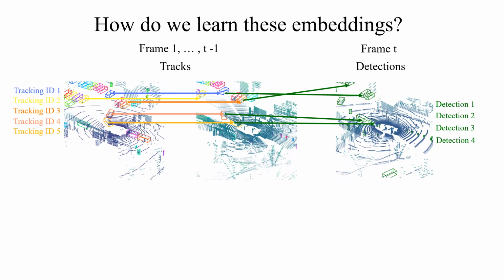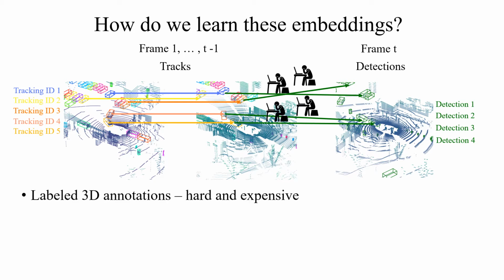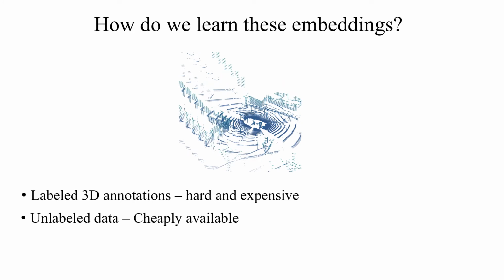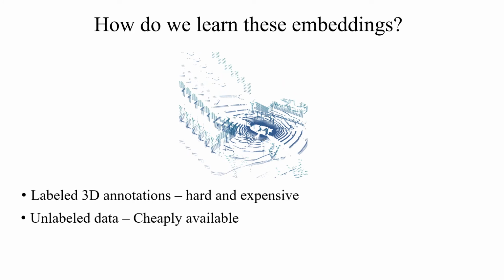However, how to learn these appearance embeddings remains a big problem. State-of-the-art approaches require a vast amount of labeled data associations across frames. Obtaining large-scale, human-annotated labeled data can be expensive and time-intensive. On the contrary, vast amounts of unlabeled data are cheaply available. For example, LiDAR sensors fitted on vehicles continuously collect and store data streams without requiring any human processing.